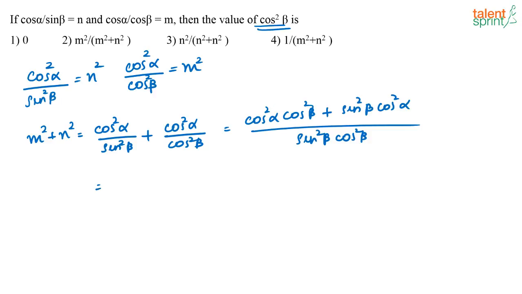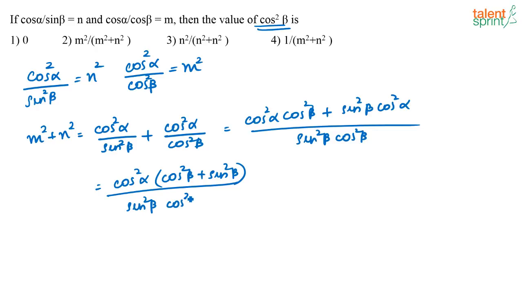You have cos squared alpha common here, so that is nothing but cos squared alpha into cos squared beta plus sin squared beta divided by sin squared beta cos squared beta. So this is nothing but equal to 1, or I can say m squared plus n squared, that is equal to cos squared alpha by sin squared beta into cos squared beta.